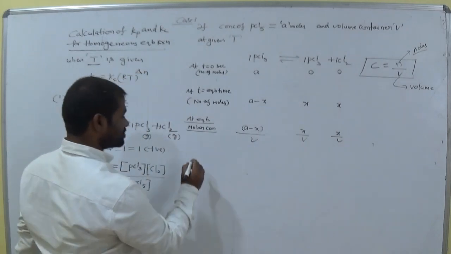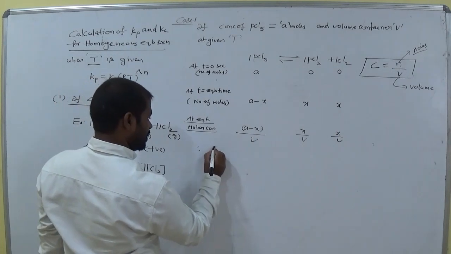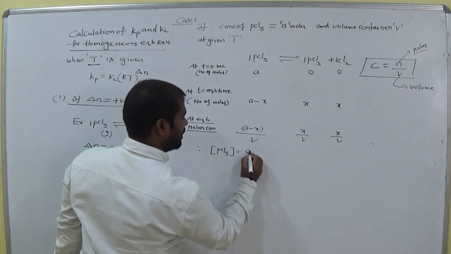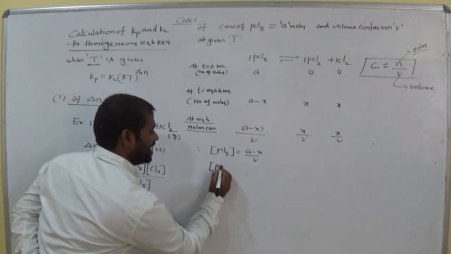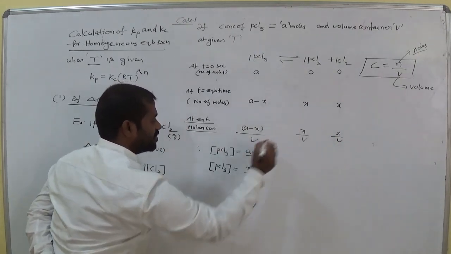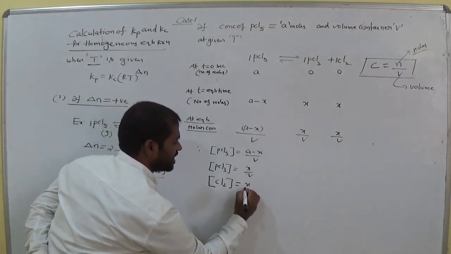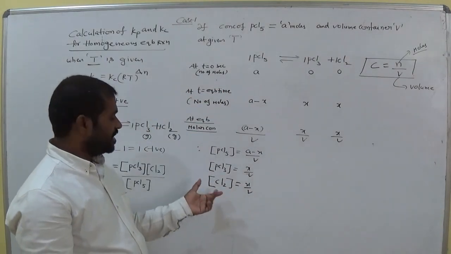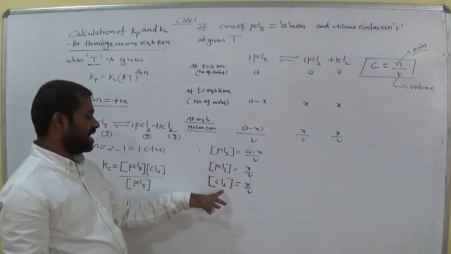Therefore the molar concentration of PCl5 is A minus X by V, the molar concentration of PCl3 at equilibrium is X by V, and the molar concentration of Cl2 is X by V. Is it clear? Through this expression we calculate the molar concentrations of PCl5, PCl3 and Cl2.